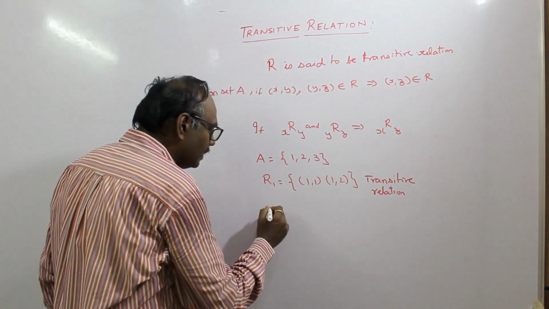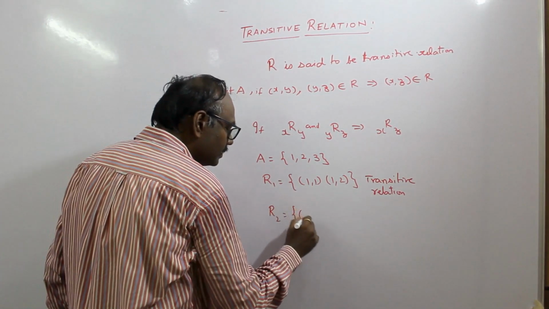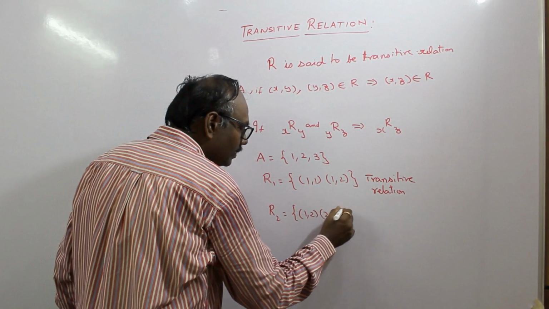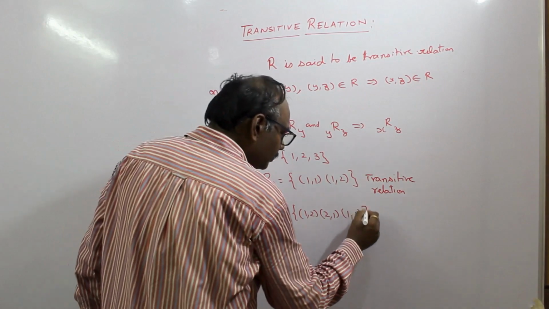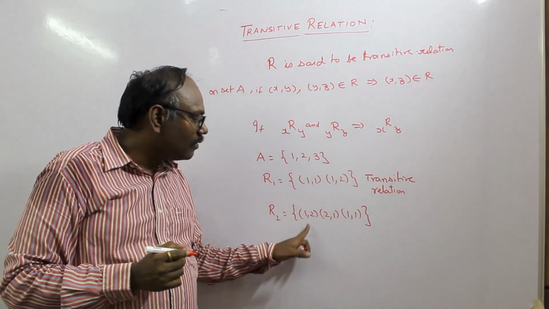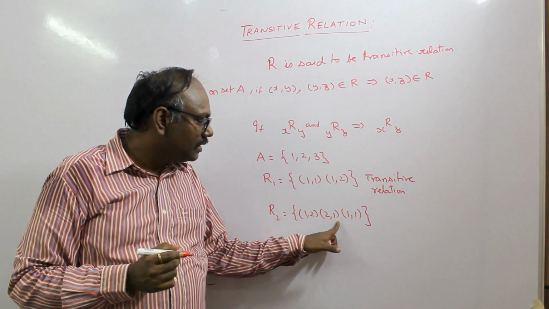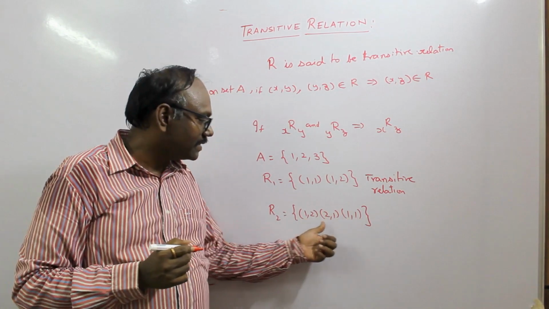Now let us take another relation R2. R2 contains (1, 2), (2, 1), (1, 1). Here (1, 2) and (2, 1) are present, so (1, 1) should be present in the relation. Now (2, 1) with (1, 1) gives (2, 1), so that is also present.